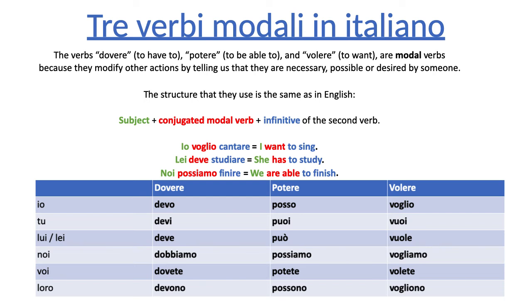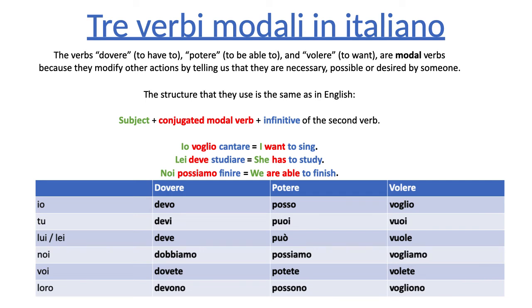For potere, which means to be able to. Io posso, I am able to. Tu puoi, notice the open vowels. This is a verbal form that English speakers always struggle with because it has all those vowels, right? But just remember to pronounce it with open vowels and remember the sounds of the vowels. U sounds oo, O sounds o, I sounds e, and you just pronounce them one after the other. Puoi. Tu puoi means you are able to.